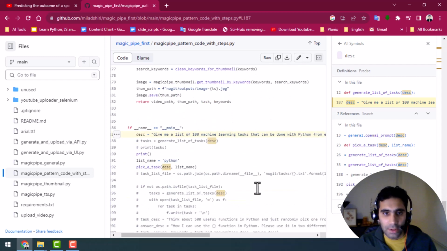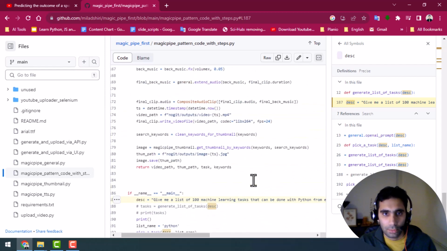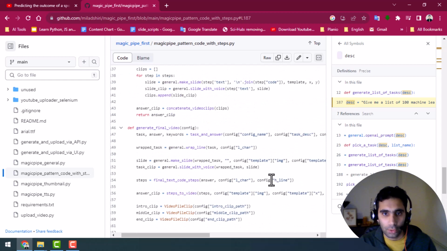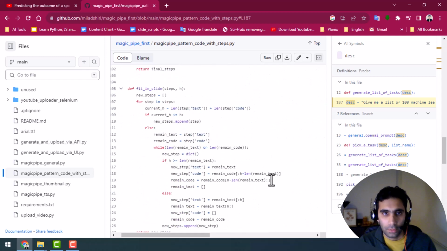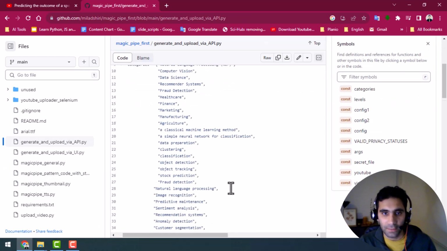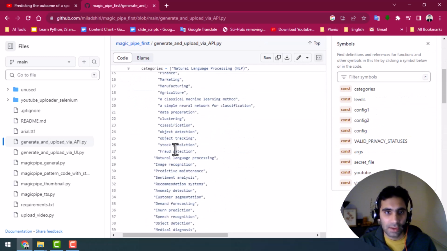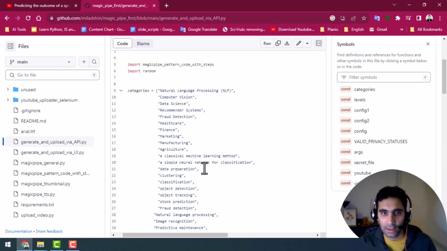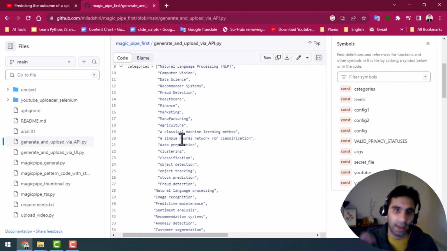But let me look for the actual, well, it was in the first script, I believe, in the config, basically. In the config, so here you see that I have a list of categories. Based on these categories, I can randomize the task I want ChatGPT to create for me.